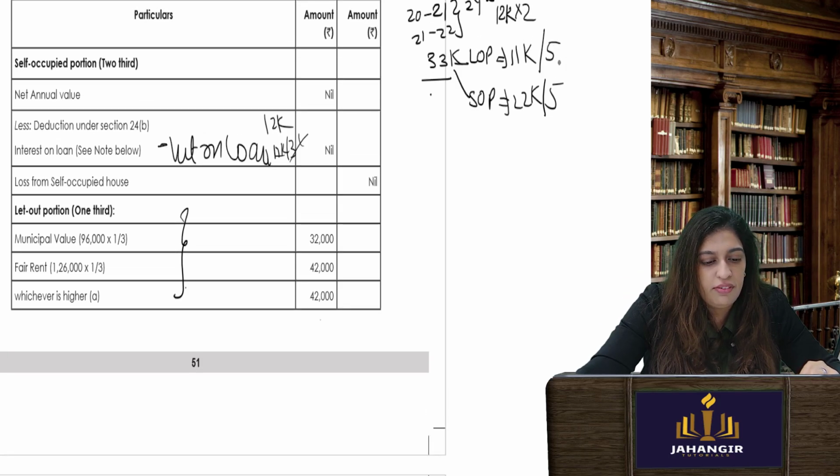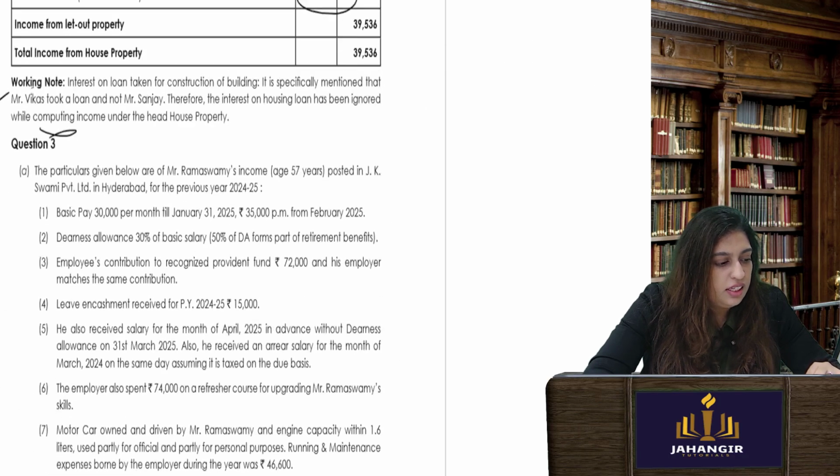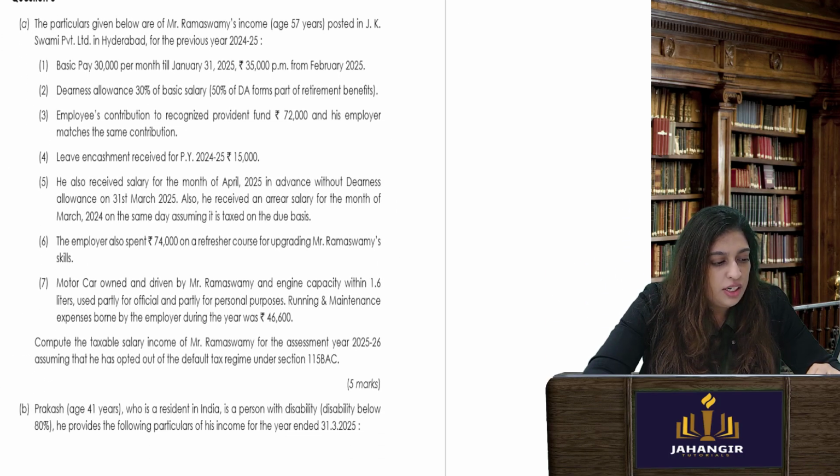11K divided by 5, pre-acquisition period interest, plus current year, and current year would again be divided by 3. Whatever is the answer, divided by 3. Anyway, let's go to question number 3.